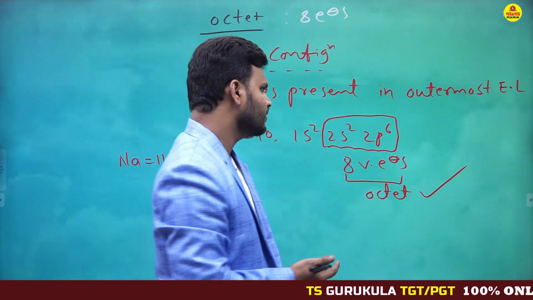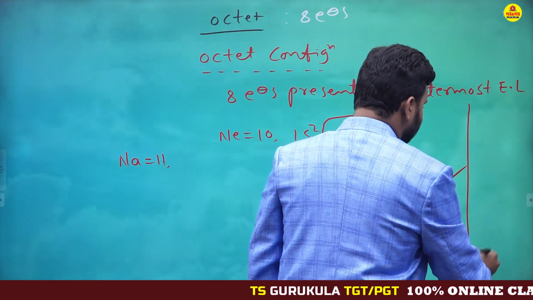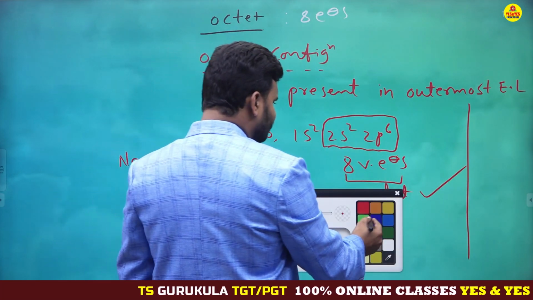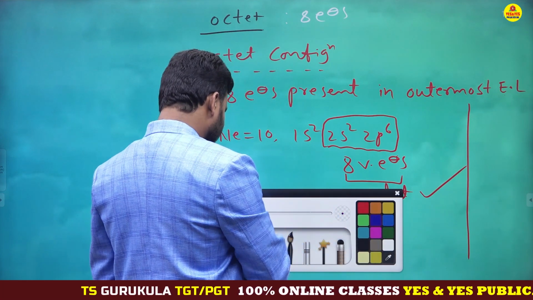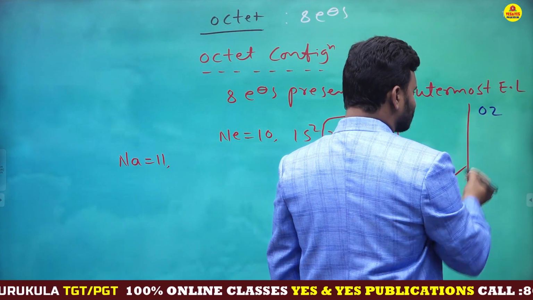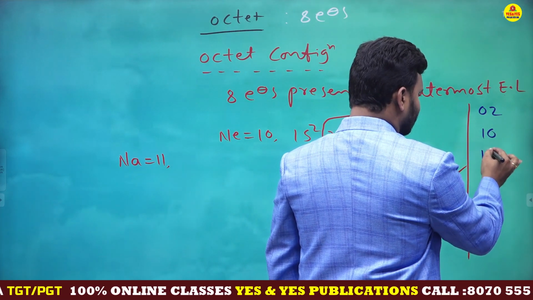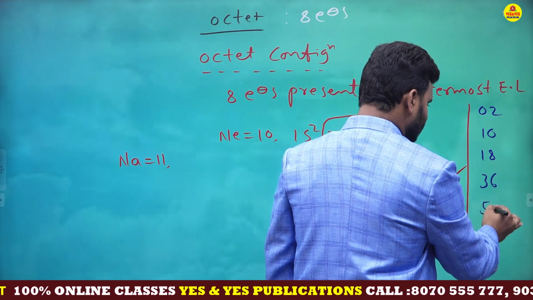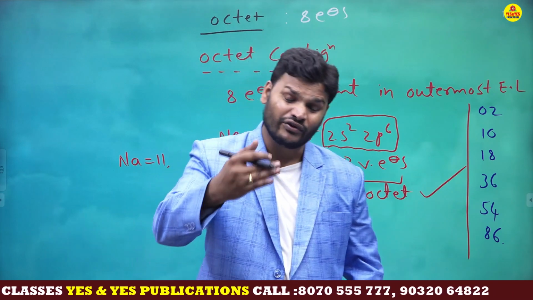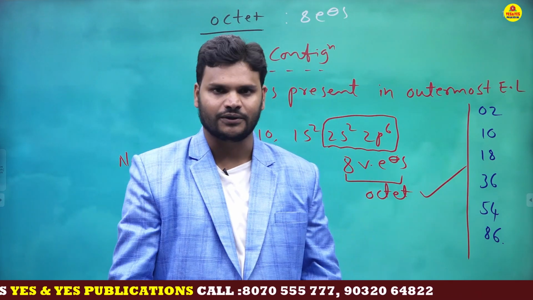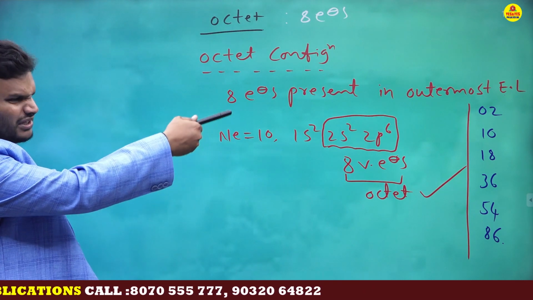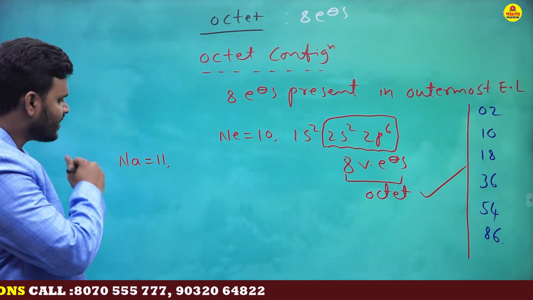Just look at the board. In our chemistry, these numbers are very stable numbers. Which numbers are very stable numbers? Noble gases. What are the noble gas atomic numbers? 2, 10, 18, 36, 54, 86. Only these numbers are stable, whereas the remaining numbers are unstable. Sodium atomic number 11. There is no 11 number, that's the reason this is unstable.